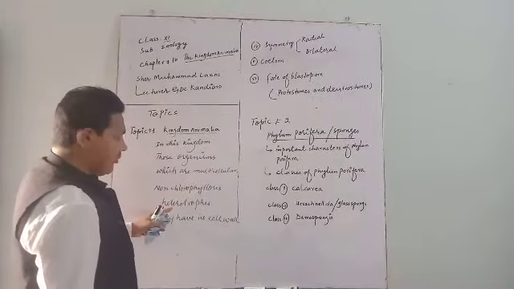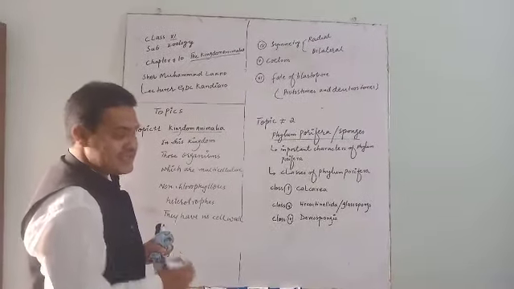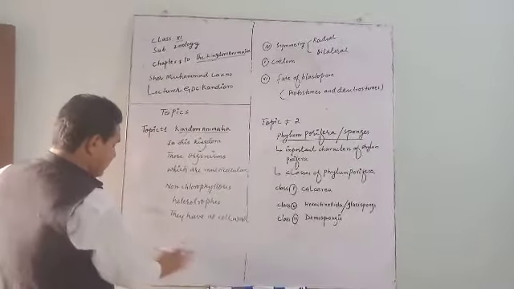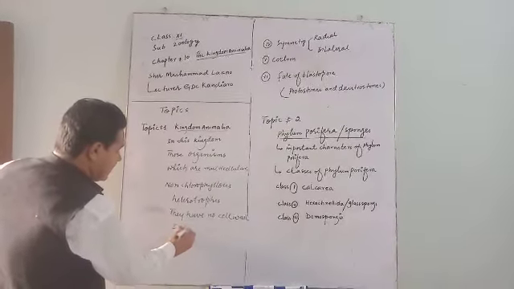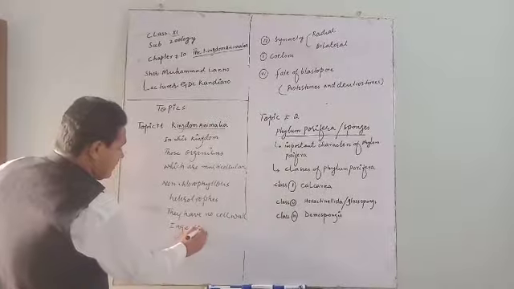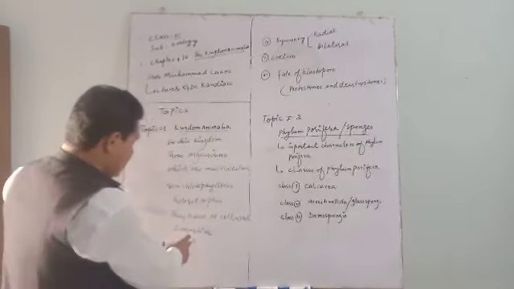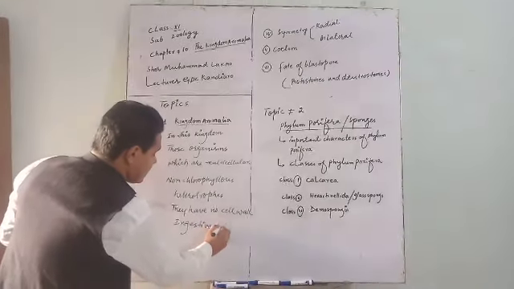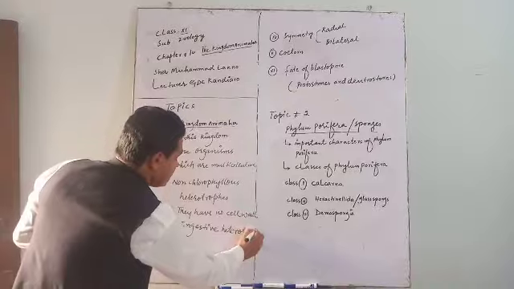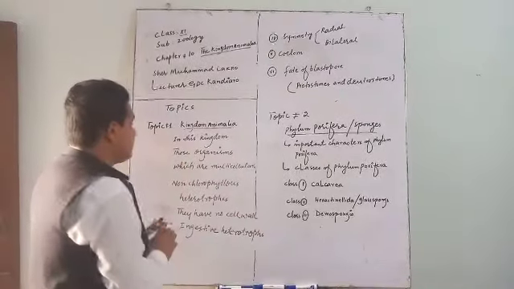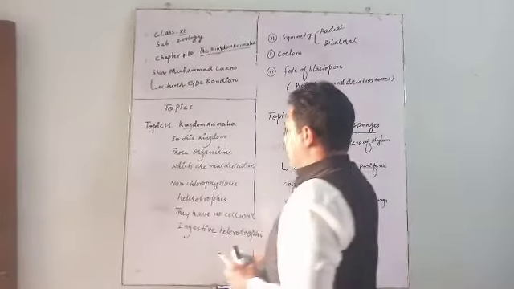They obtain their food by a method called ingestion. They are ingestive heterotrophs. I am writing here a special term which is concerned with animals only: ingestive heterotrophs. So this is the introduction about the kingdom Animalia.